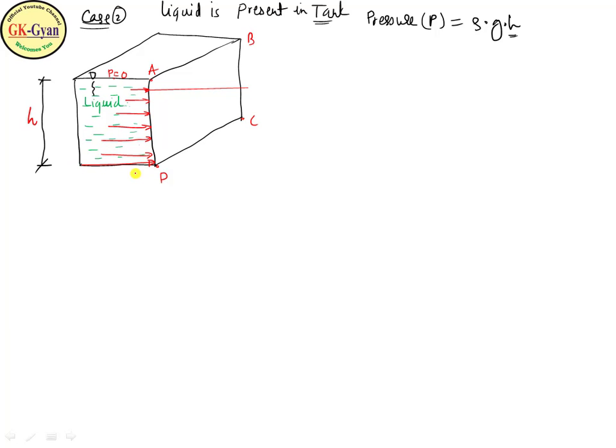So here will be the maximum pressure, at the bottom side. This is the pressure distribution on plane ABCD. Now consider once again an elemental area dA here. I will draw an elemental area dA somewhere here.